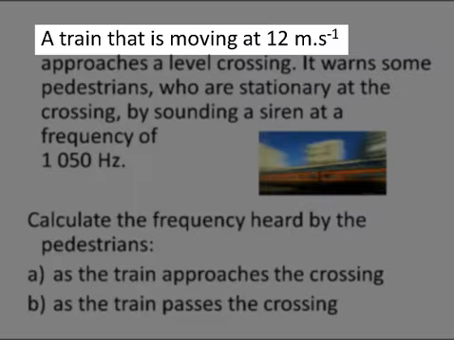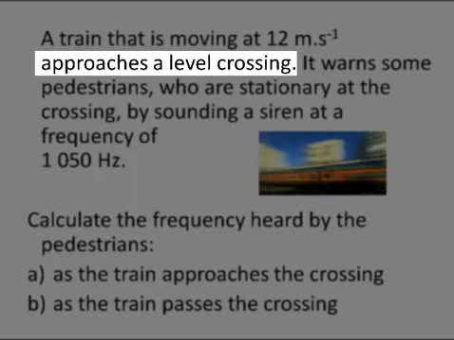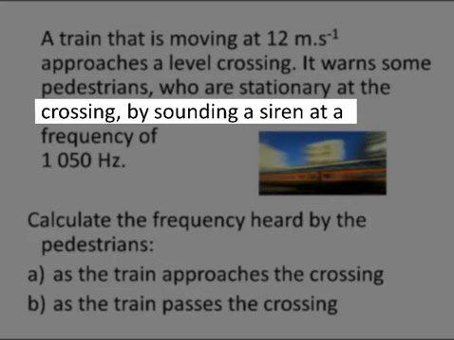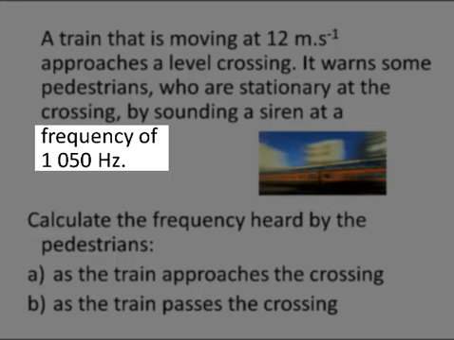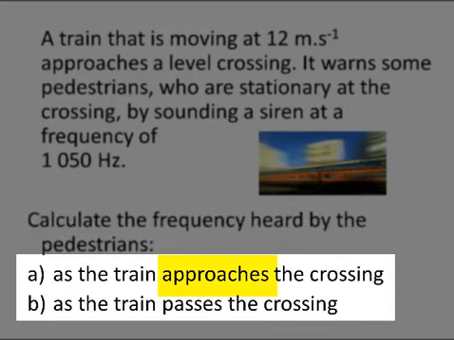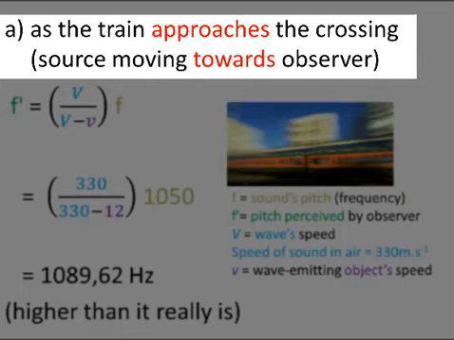A train that is moving at 12 meters per second approaches a level crossing. It warns some pedestrians who are stationary at the crossing by sounding a siren at a frequency of 1050 Hz. Calculate the frequency heard by the pedestrians, A, as the train approaches the crossing, and B, as the train passes the crossing. For the first part of the question, the wave-emitting object, the train, is moving towards the observer.